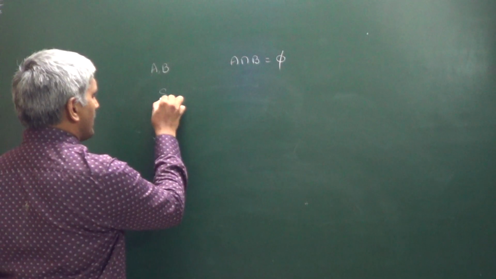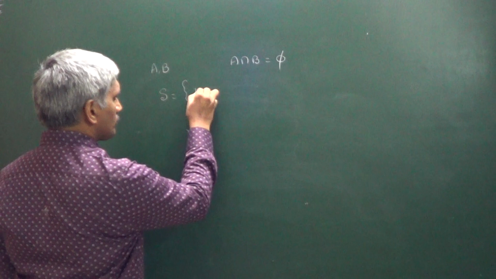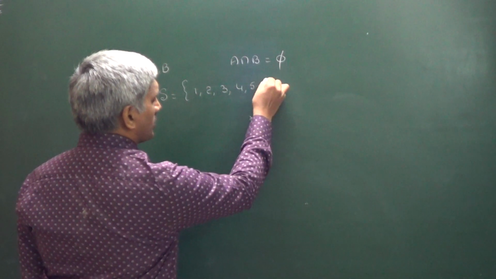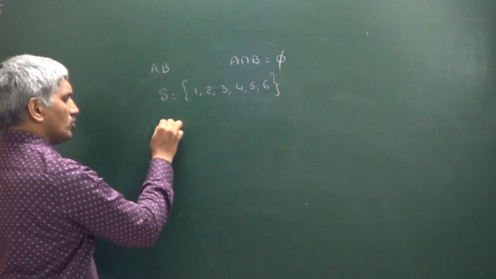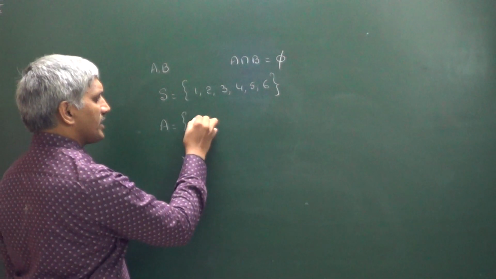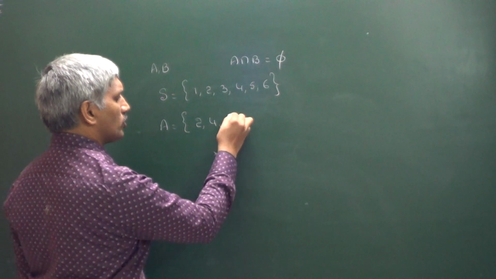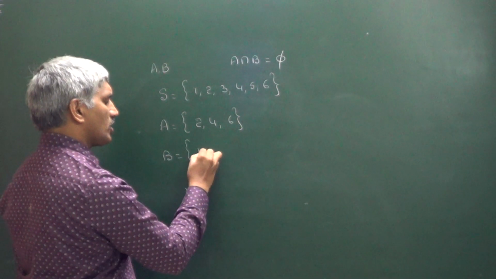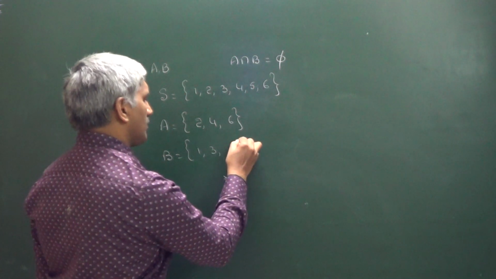Suppose when a die is rolled, these are the possibilities: 1, 2, 3, 4, 5, 6. A is the event of getting an even number: 2, 4, 6. B is the event of getting an odd number: 1, 3, 5.